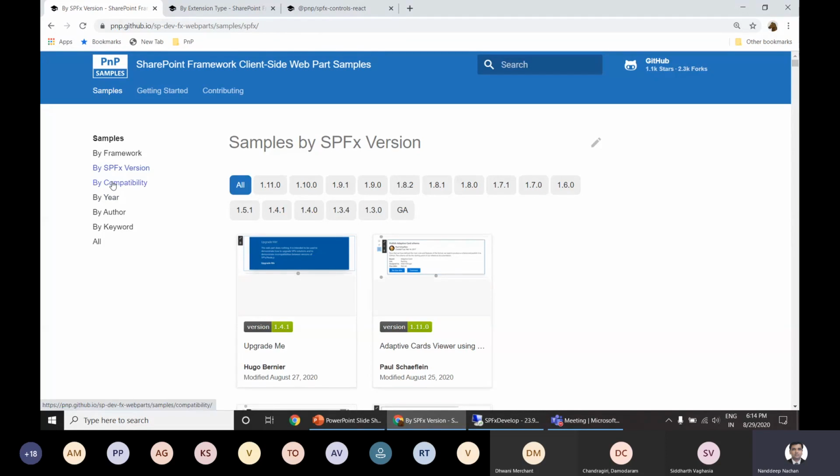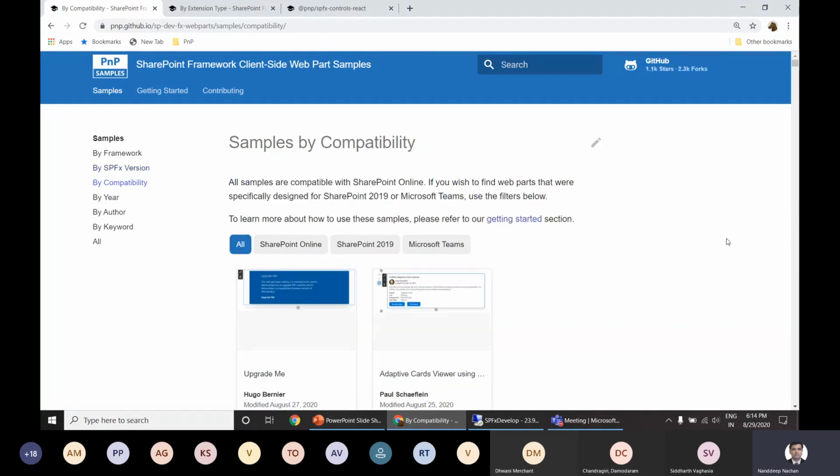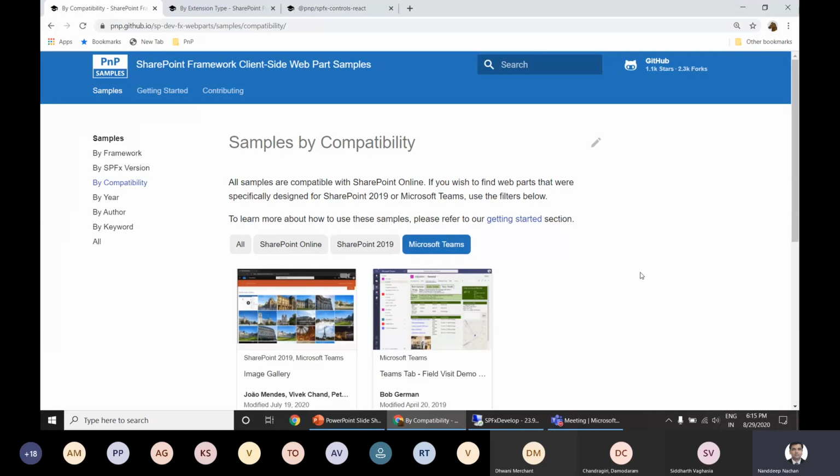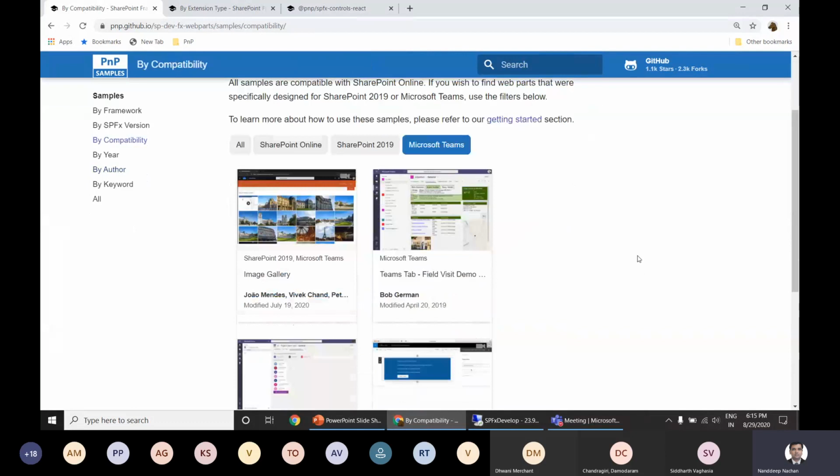Then we have something called compatibility. The compatibility is majorly for SharePoint Online, SharePoint 2019, and Microsoft Teams. Most of us know that the SharePoint Framework also supports hosting in Microsoft Teams. So if you are specifically looking for those solutions which you can use across SharePoint Online as well as Microsoft Teams, you can always come to this particular tab, and all of the solutions mentioned here will work on both SharePoint as well as Microsoft Teams.